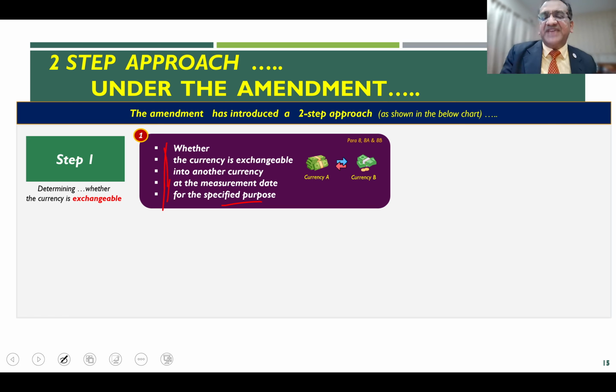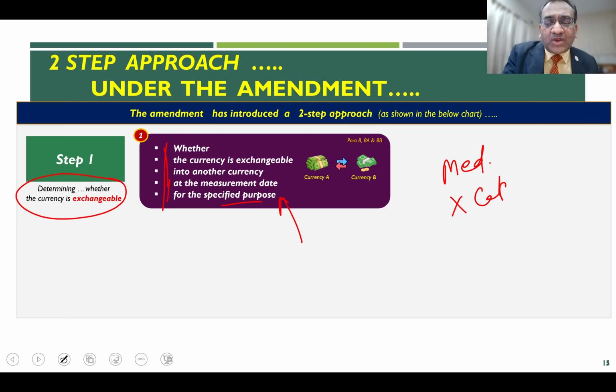So the example which I gave: let us say a country says that you can import for medical reasons, but you cannot import for capital goods. Here, when you are assessing whether the currency is exchangeable or not, you have to also look at the purpose for which the exchangeability is needed.